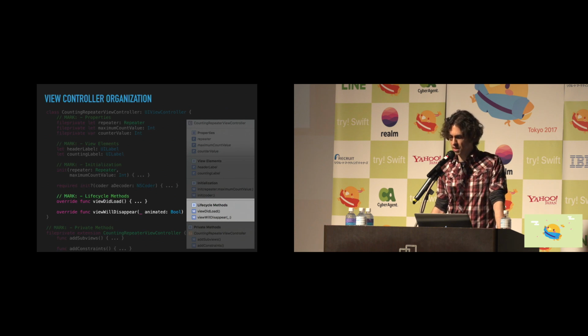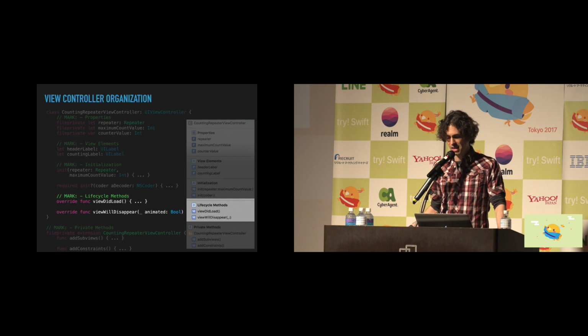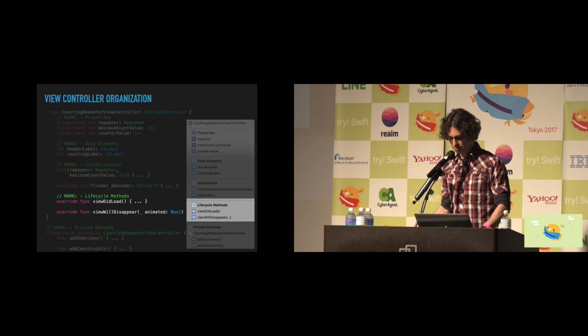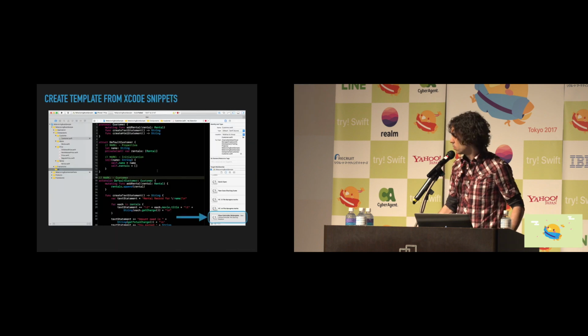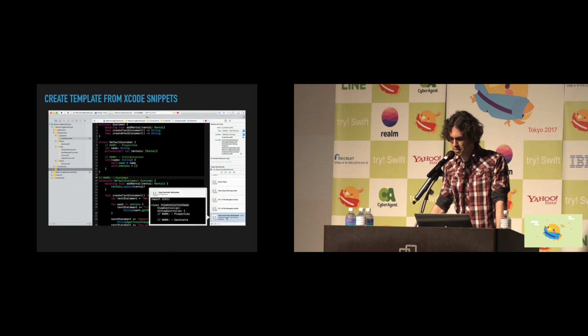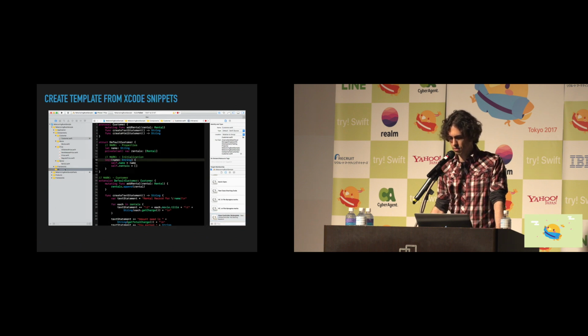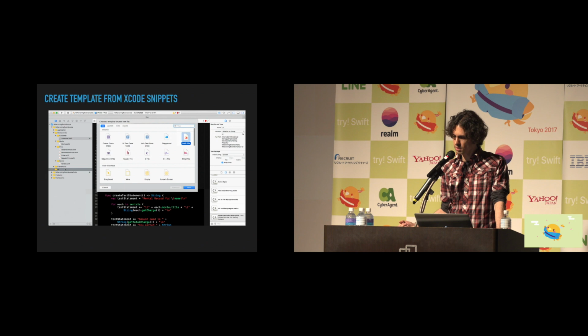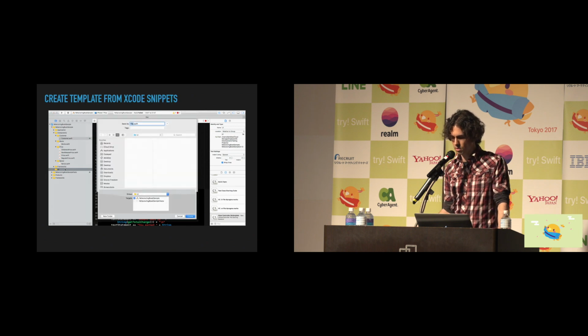And it is. So when I tend to find a monotonous, repetitive task, I like to look for ways to automate it. So existing view controllers may be tough, but for new view controllers, we can create a code snippet. And here you can see I've created a view controller boilerplate snippet in the code snippets section.